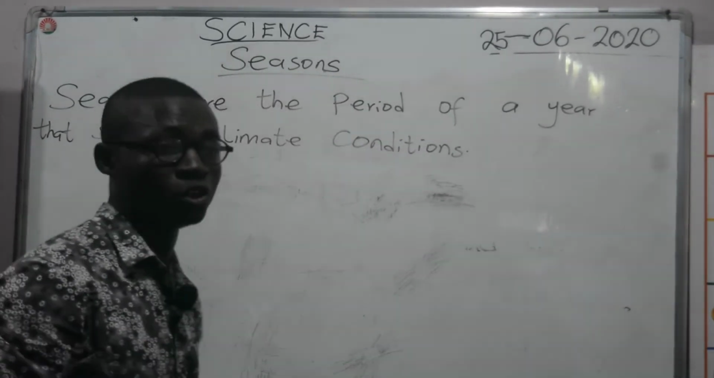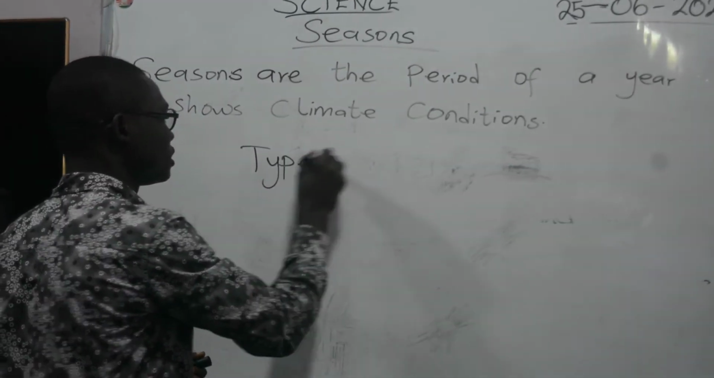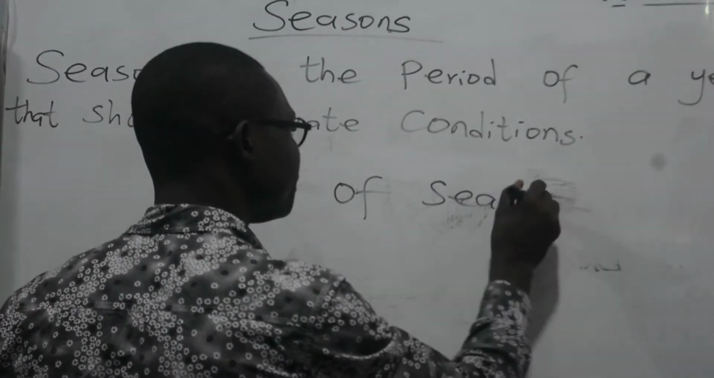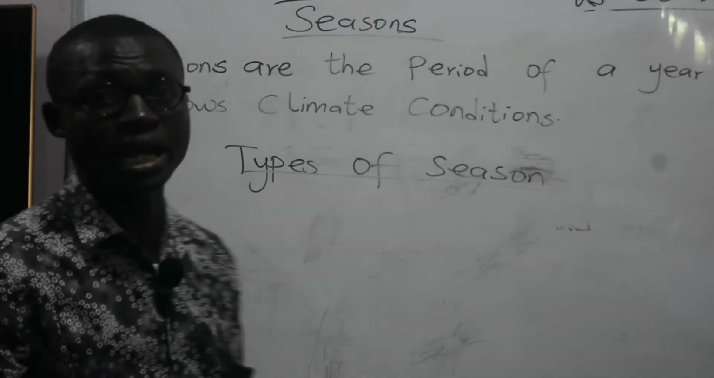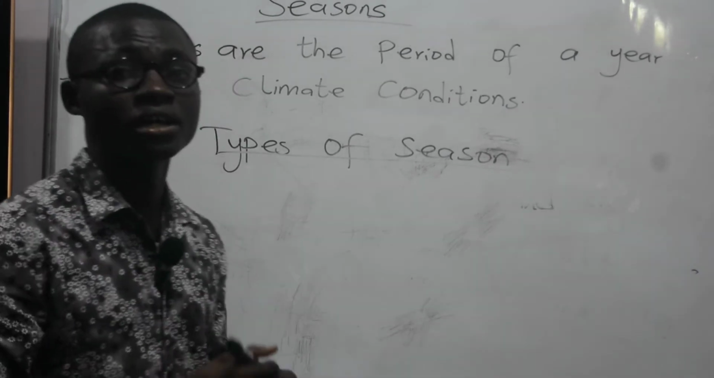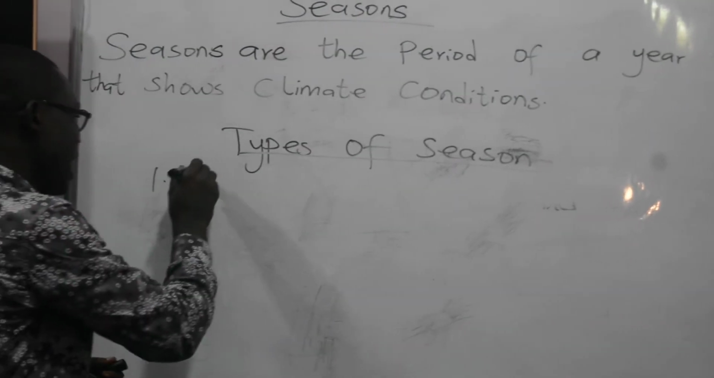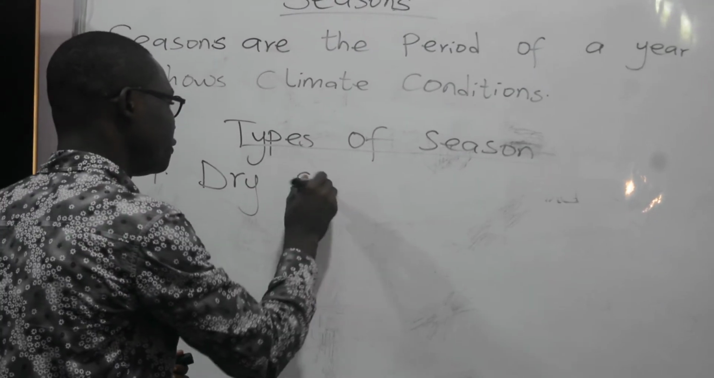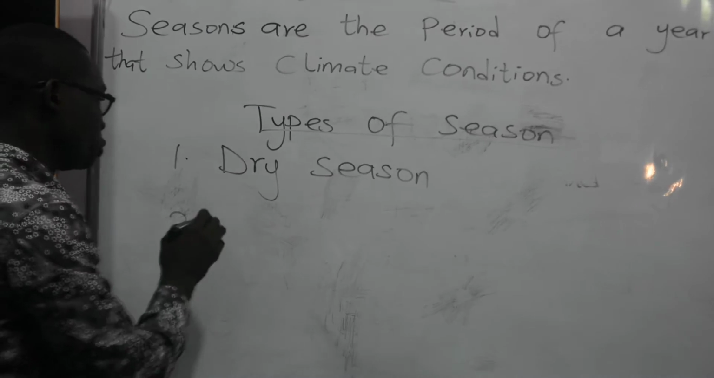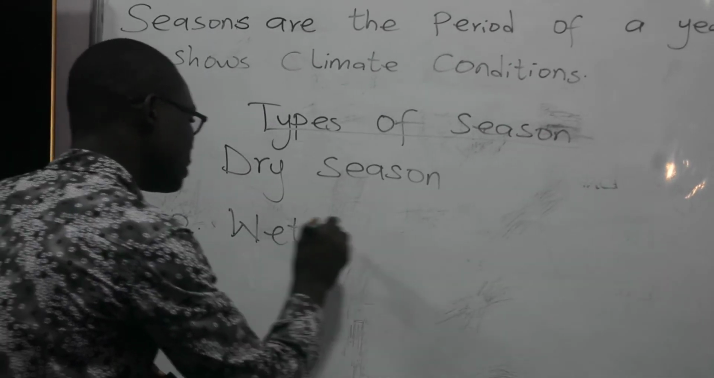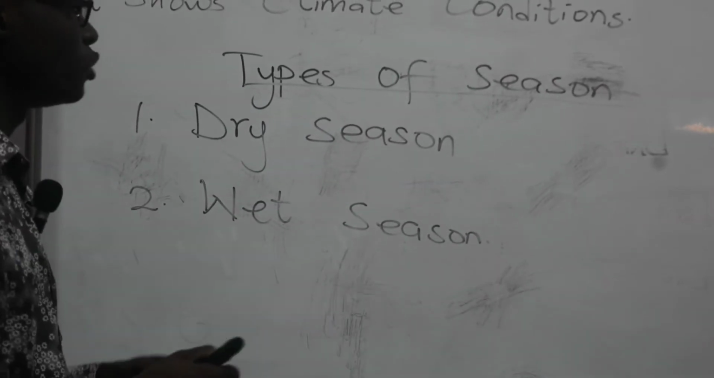Okay, let's move on to types of seasons. There are two types of seasons. One is called dry season. And then the next point, that is two, is called wet season. Now, let's move on to the dry season.